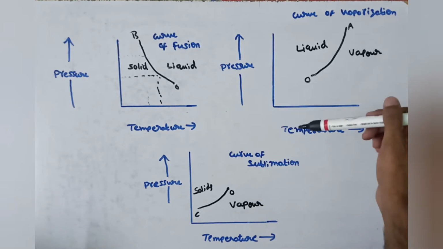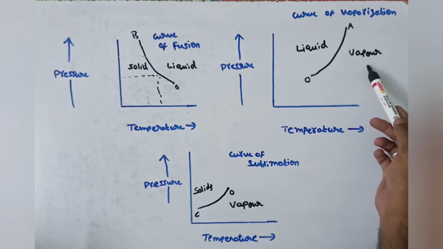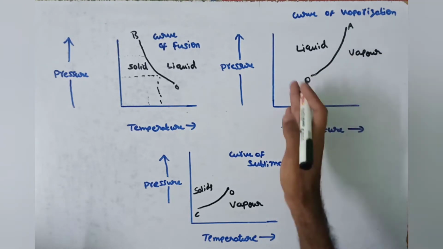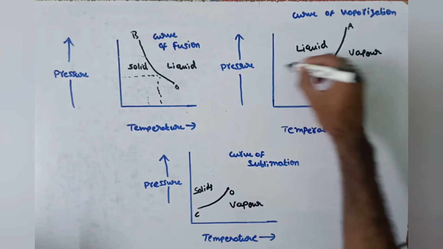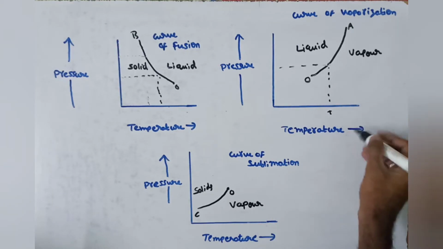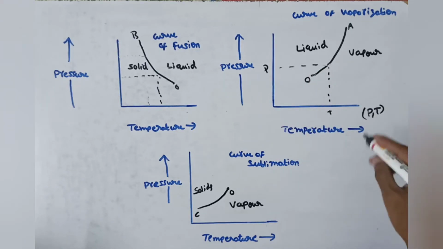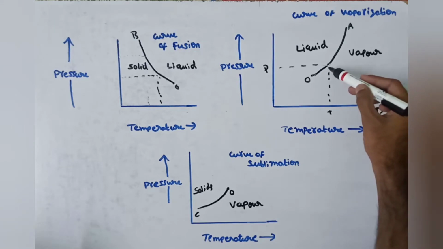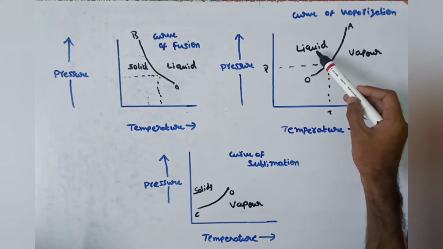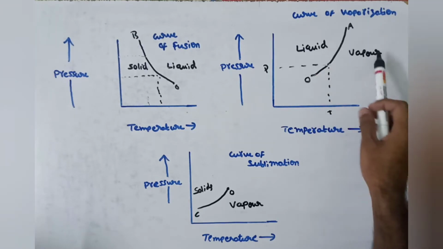And this is the curve of vaporization. On the left side of the curve, the substance is in liquid, and on the right side of the curve, the substance is in vapor. If we maintain this pressure, we have to maintain this temperature. Then for this set of P comma T, this is pressure P and this is temperature T, on the curve, the substance lies in equilibrium with both liquid and vapor. We can observe liquid and vapor, the same substance, at a time.